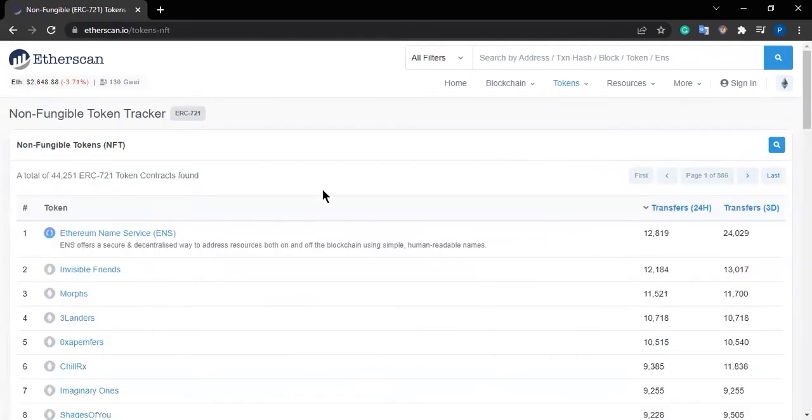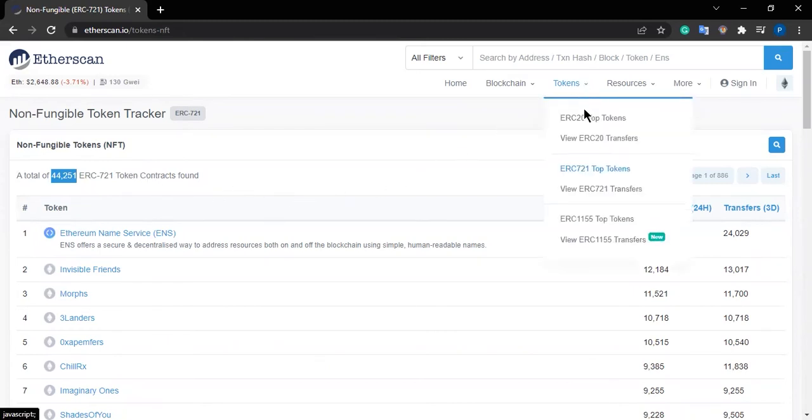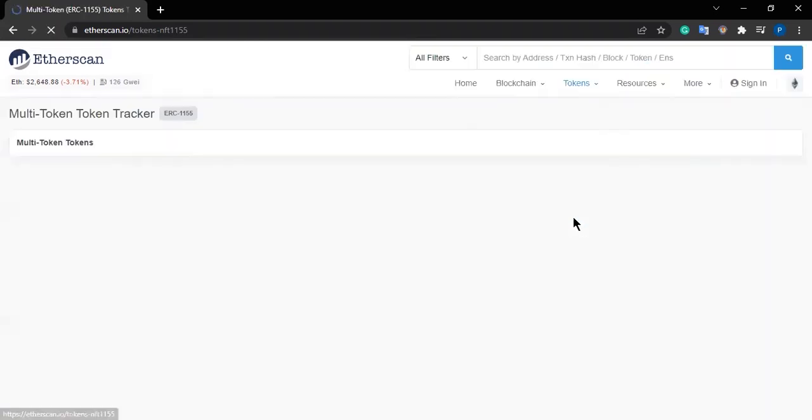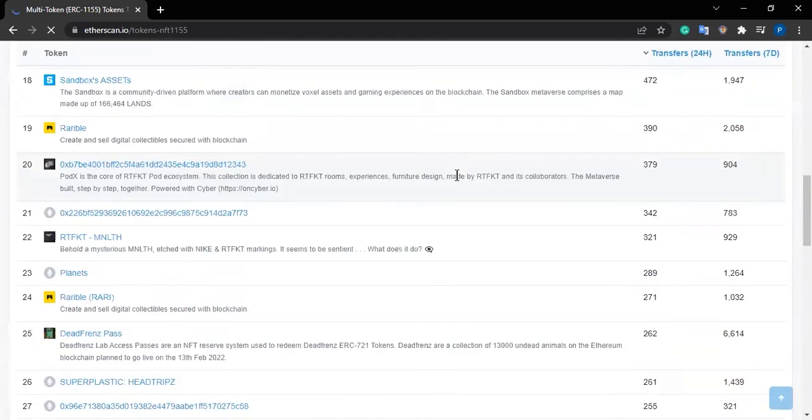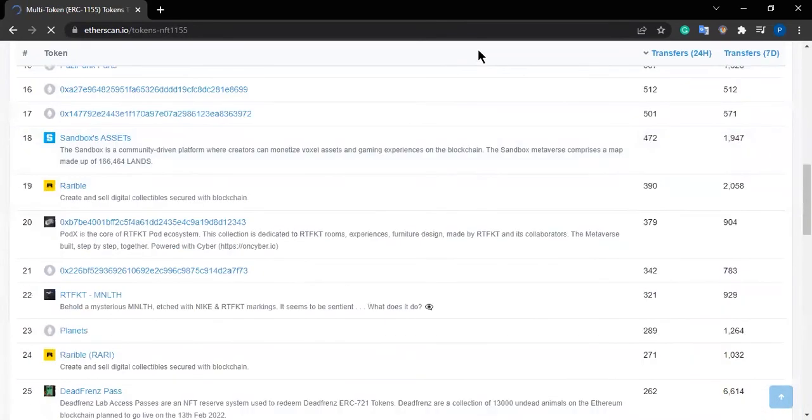ERC721 tokens, different types of ERC721 tokens. If you see, these are very few compared to ERC20 tokens. There are only near 45k tokens found, Ethereum ENS being the first. ERC1155 tokens, you can see here. Open. You can see different types of tokens here.